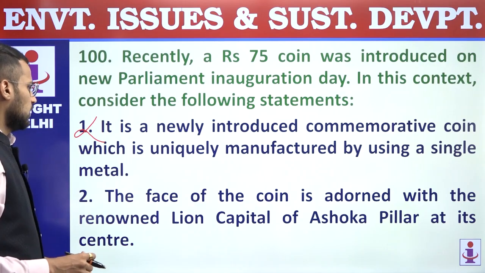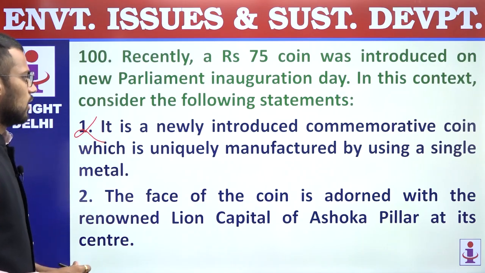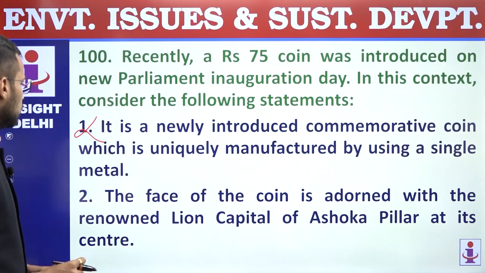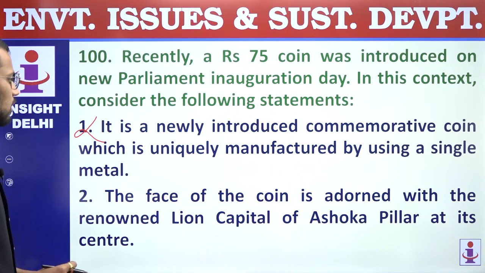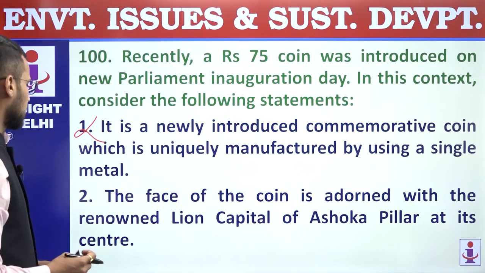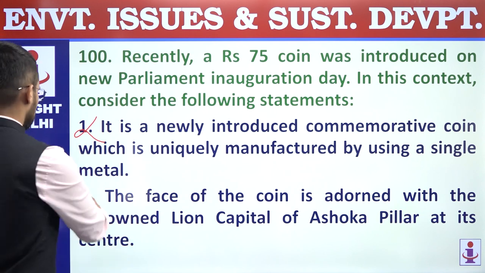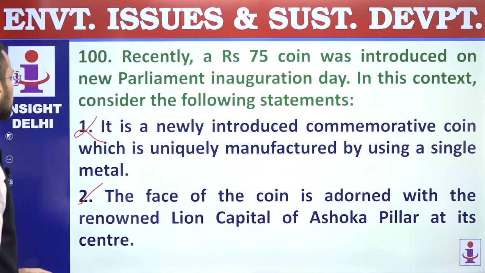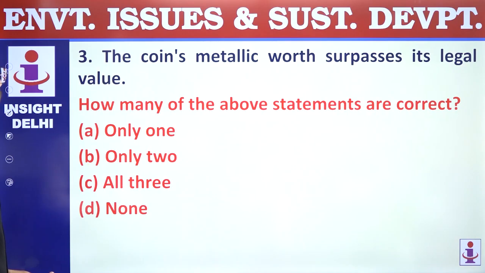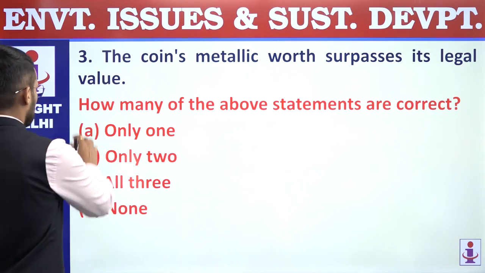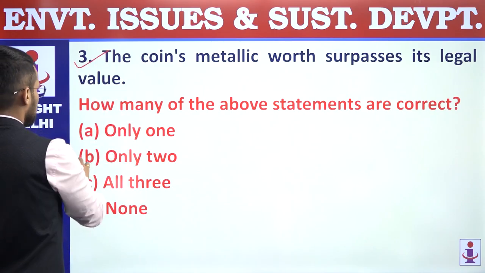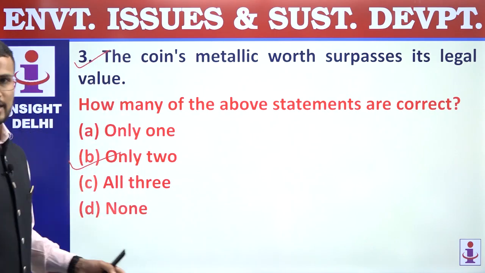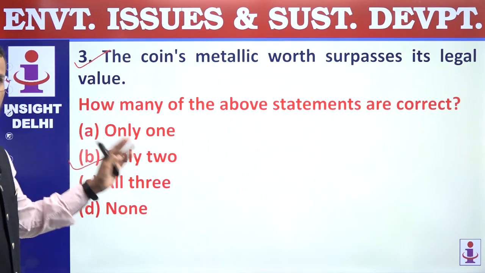Second, the face of the coin is adorned with the renowned lion capital of Ashoka pillar at its center, right? So this statement is a correct statement. Third, the coin's metallic worth surpasses its legal value. That is also a correct statement. So only 2 statements are correct, and that's why answer is B, only 2.